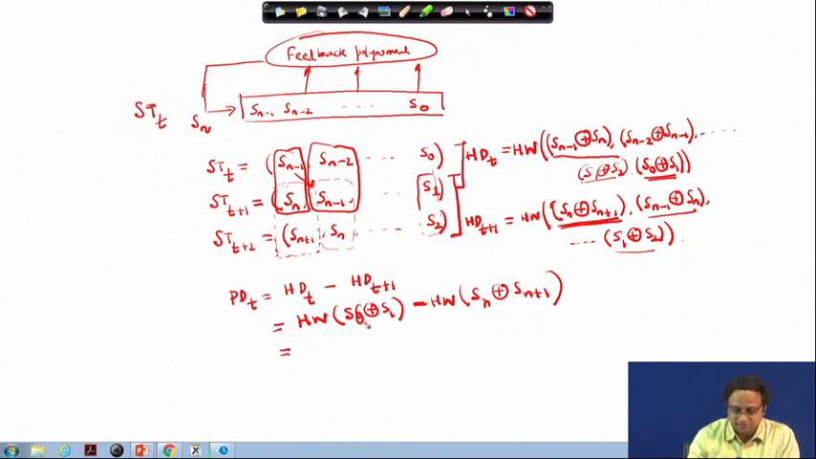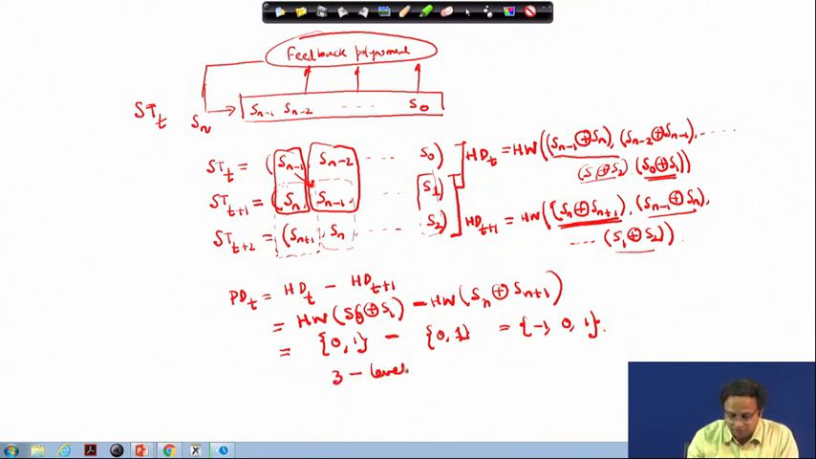Since this Hamming weight is the XOR of only 1 bit values, it can be either 0 or 1, and likewise this also can be either 0 or 1. Therefore, when I take the difference, it can be either minus 1, 0 or plus 1. That is why you have 3 levels here, out of which 2 have a difference, and there is one case where there is no difference. That means the power essentially remains constant.